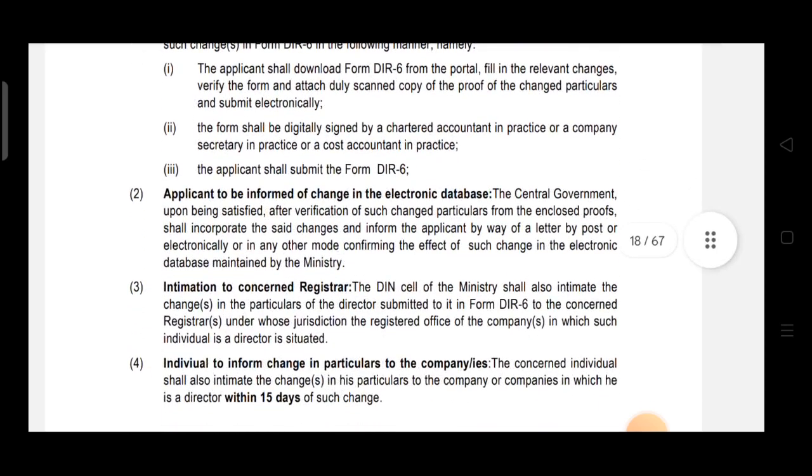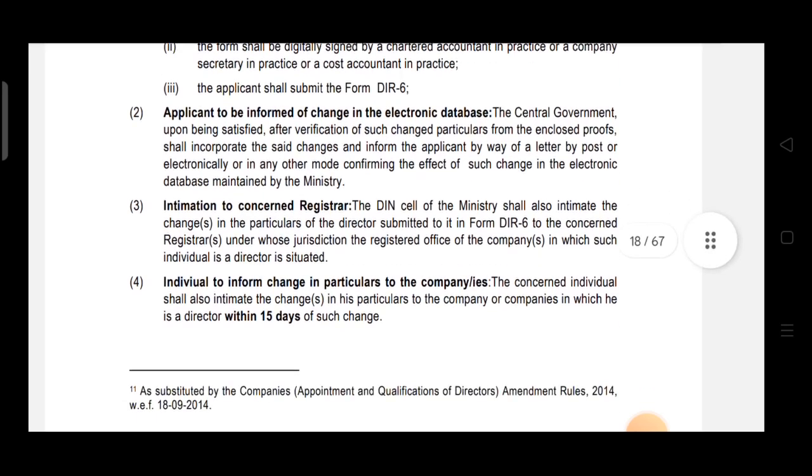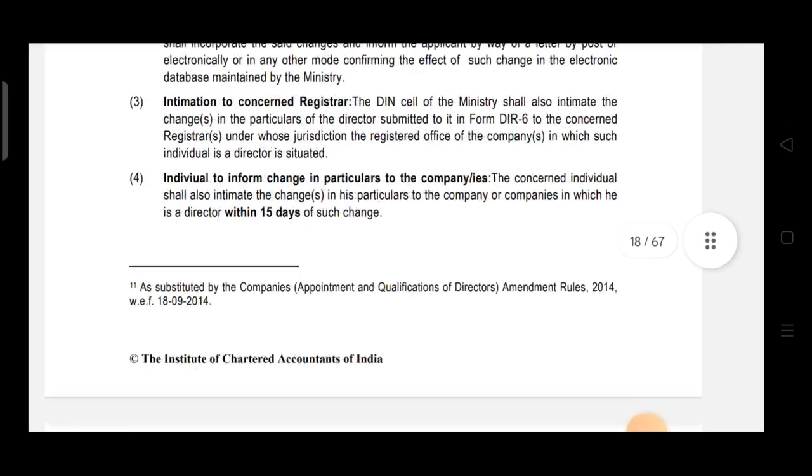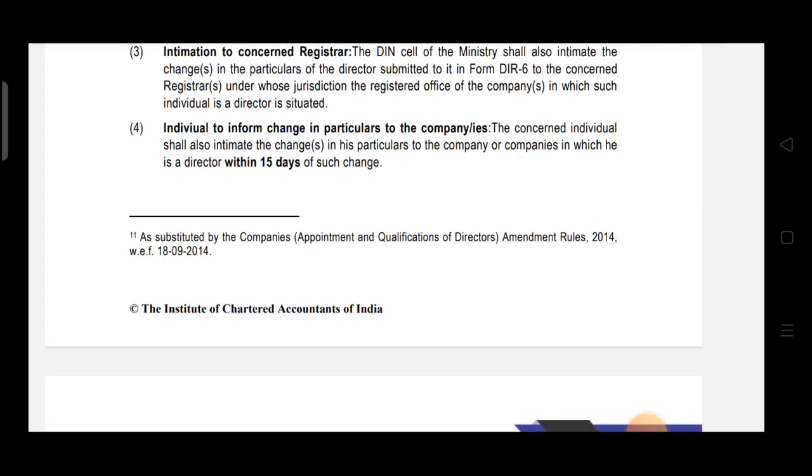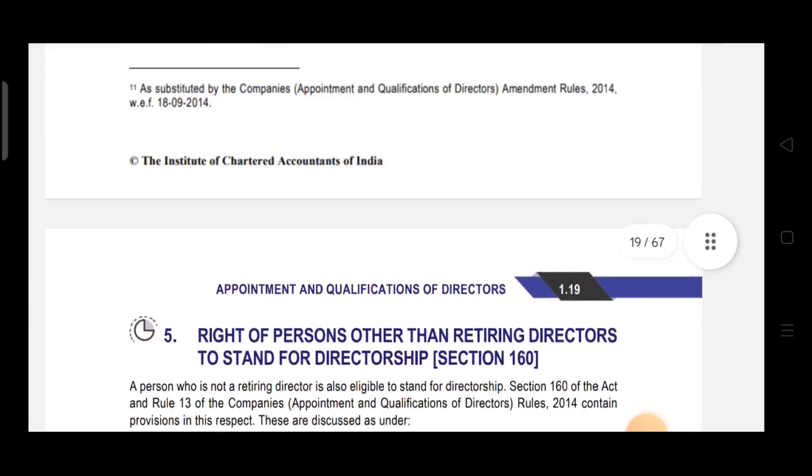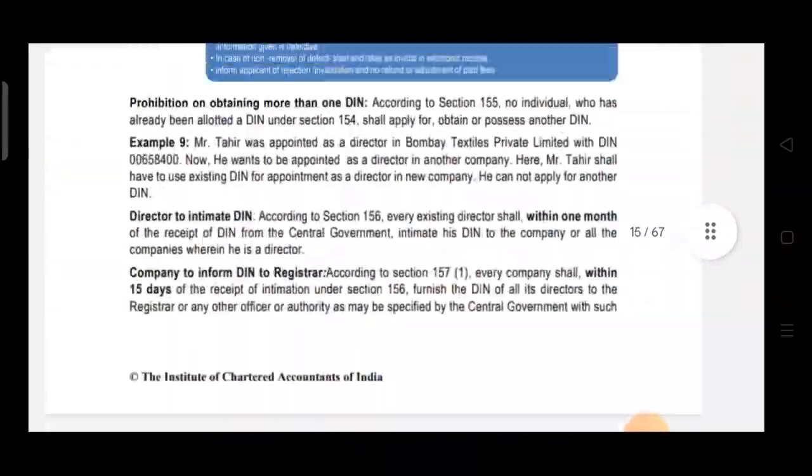Then the applicant shall submit the form. Once he has filed form DIR 6, the changes will be updated in the electronic database, and the same will be intimated to the applicant by letter, by post, electronically, or in any other mode, and then the intimation will be given to the concerned registrar. The individual is required to intimate the company or companies in which he is a director within 15 days of such change. So this was all about section 153 to 159.